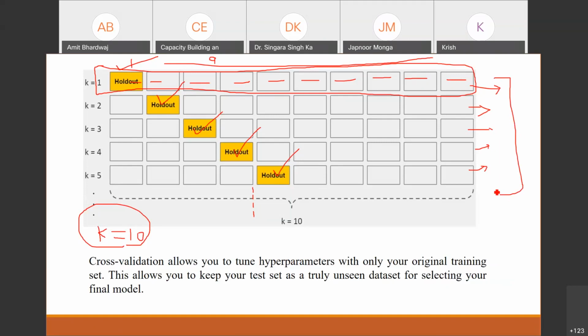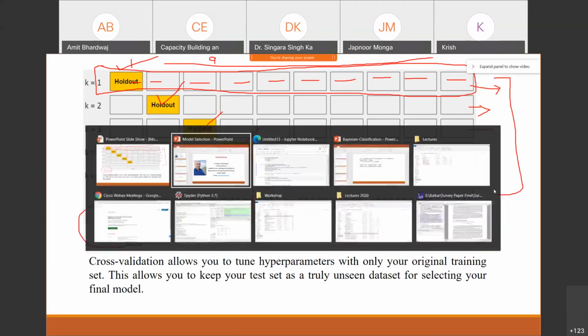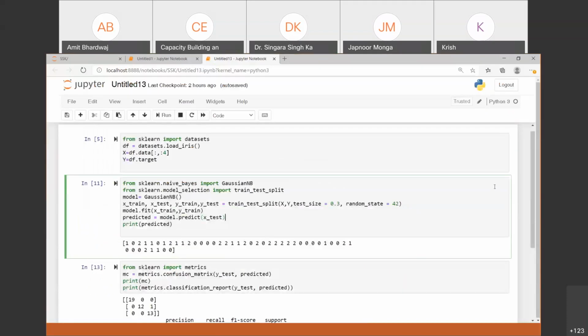Okay, so you can execute this cross validation part by taking different models. So let's start with the programming part for this one also.